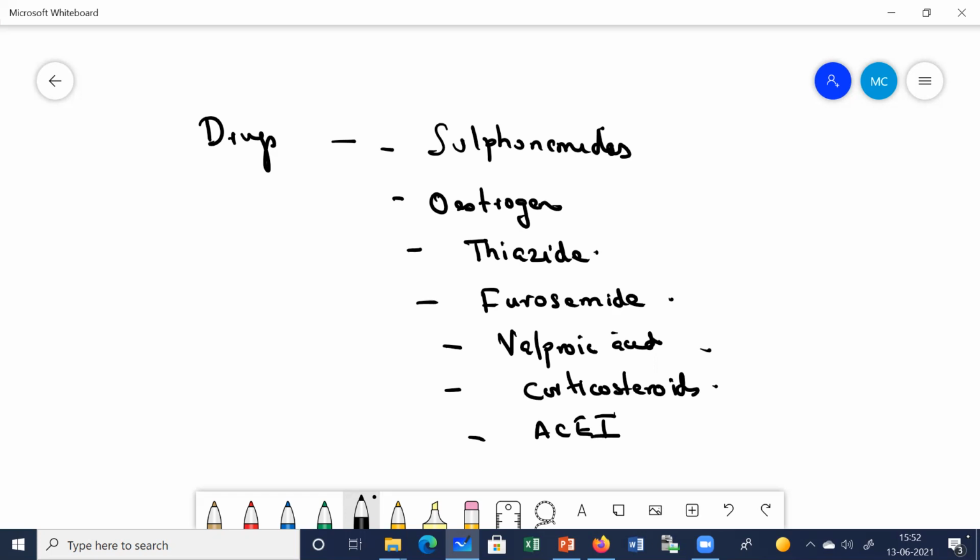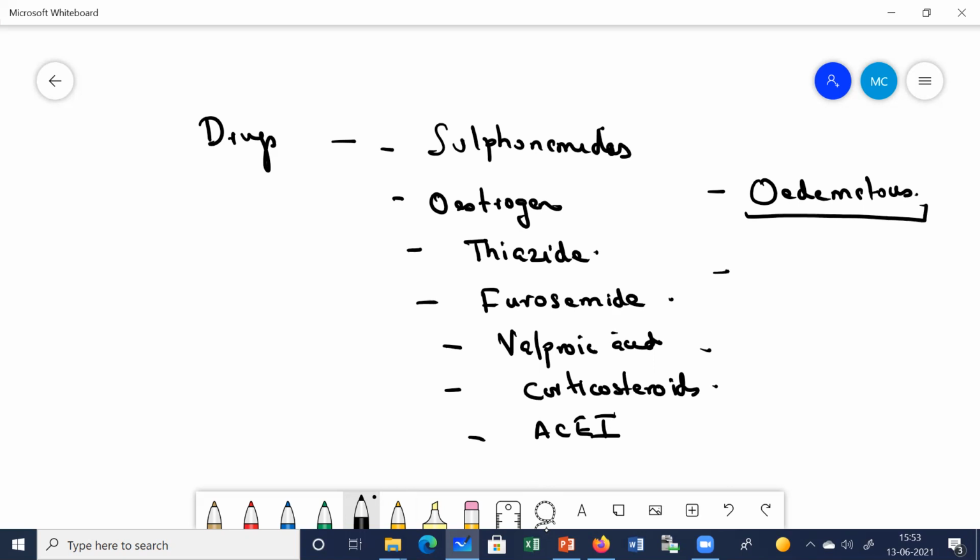So what actually happens in acute pancreatitis, as I showed you in the picture, is that the pancreas becomes inflamed. There occurs edematous pancreatitis. Mainly it is of two types. One is edematous pancreatitis, in which there is usually an enlargement of the pancreas, but there is no necrosis.